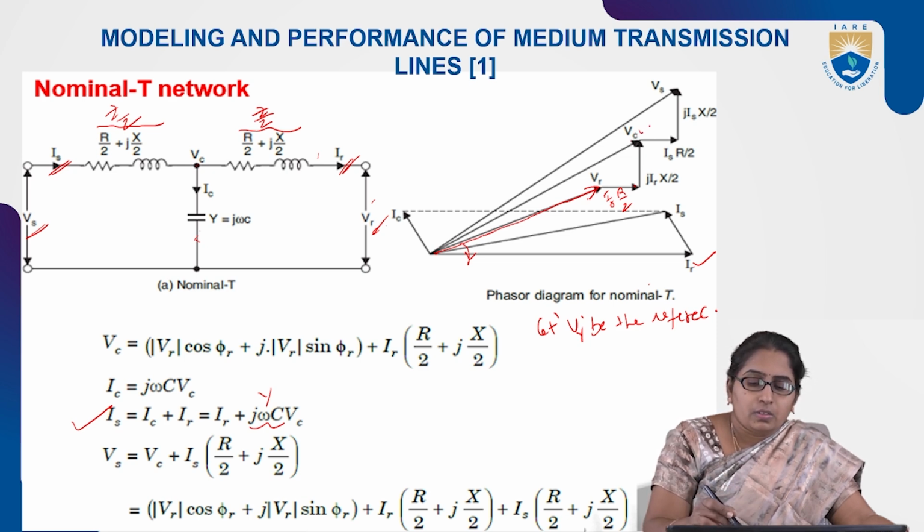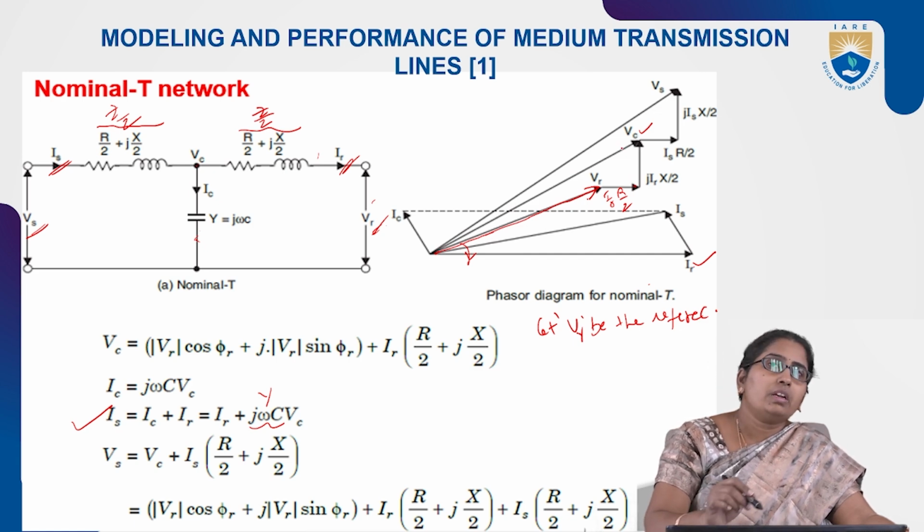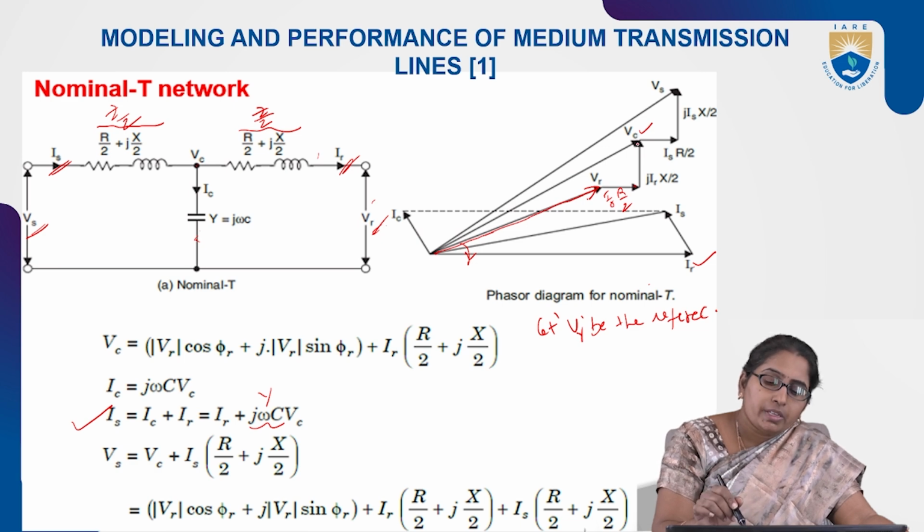Now draw IC, then we'll write IS. We know that IC leads VC by 90 degrees, assuming a perfect capacitor. So with respect to VC, draw IC at an angle of 90 degrees.